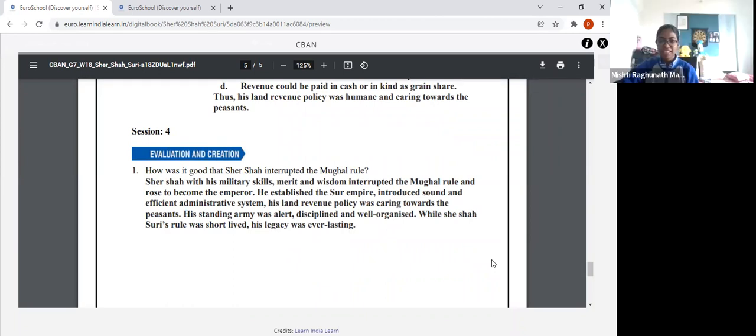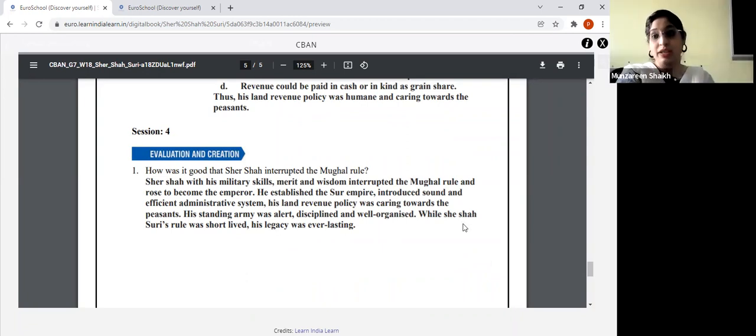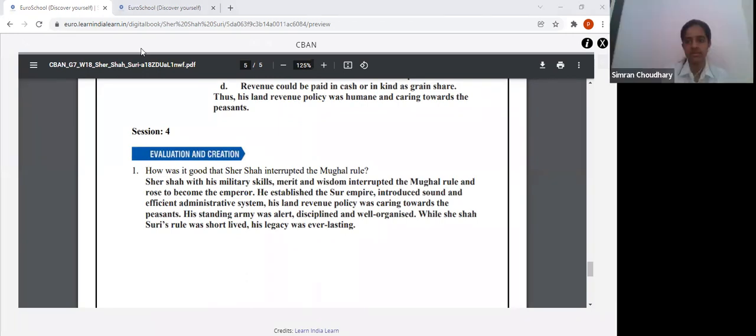Sher Shah implemented many military skills which later were used by other Mughal rulers. Right. In fact, it was even mentioned in your textbook that all the land reform measures brought by Sher Shah were used by whom? Even by Akbar. Yes, ma'am.